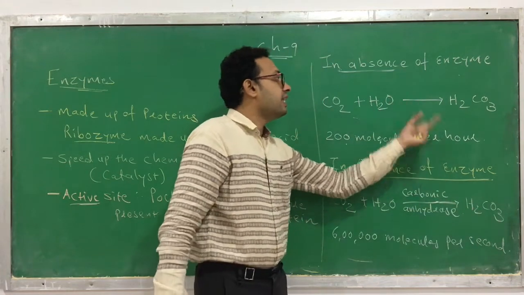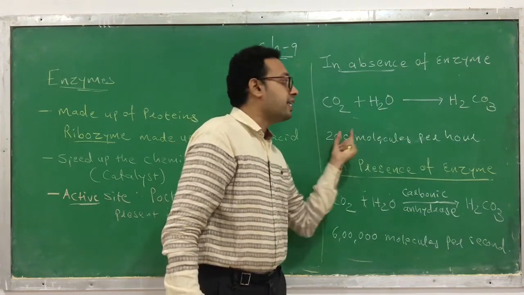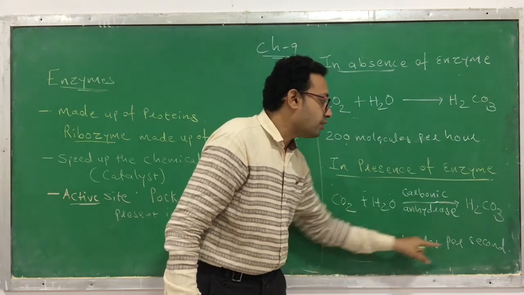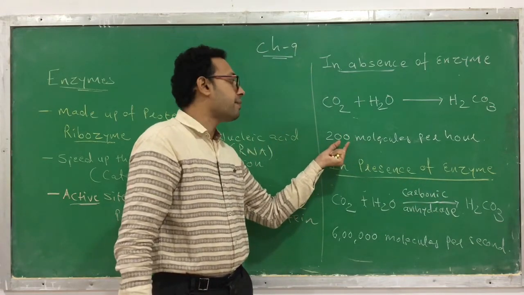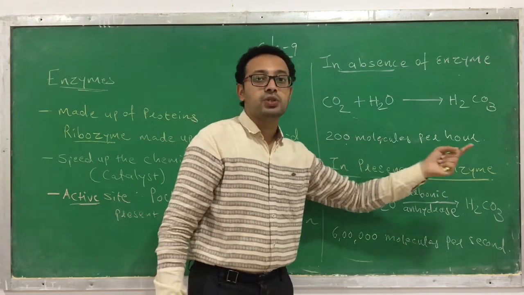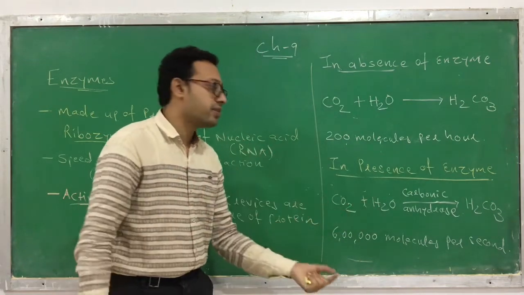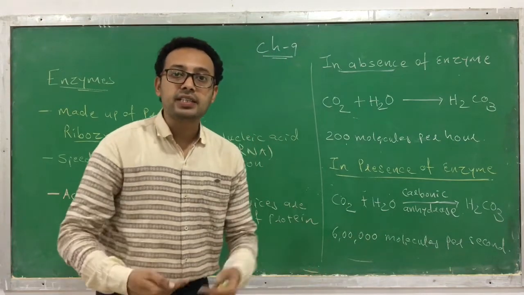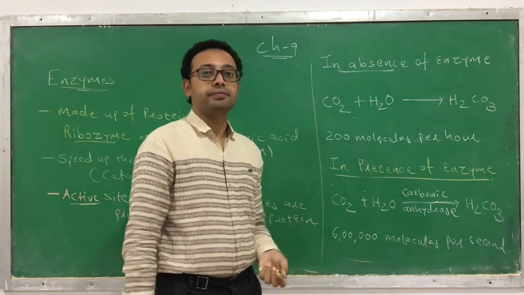But if it occurs in absence of enzyme, it generates just 200 molecules, and even in higher time, that is per hour. You can see how fast the reaction occurs in presence of an enzyme, because that increases the speed and the rate of reactions.